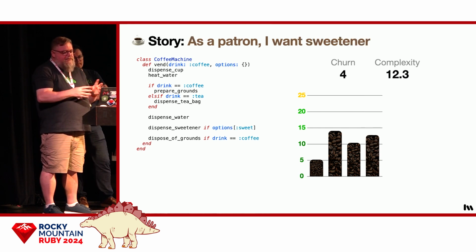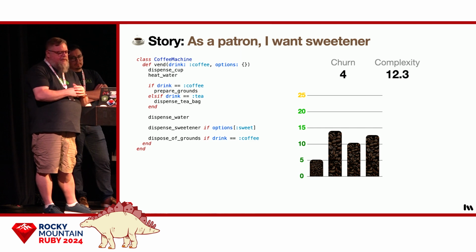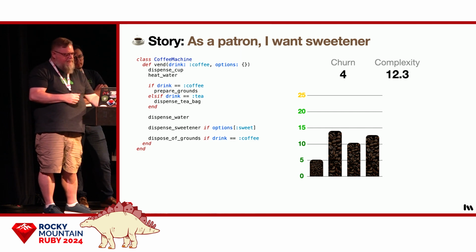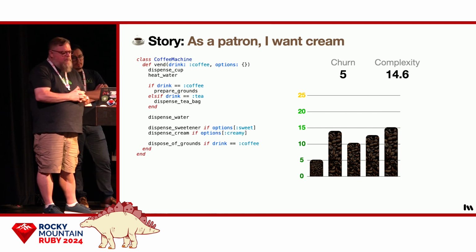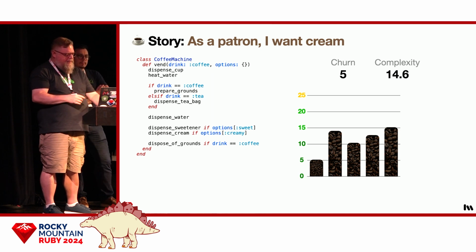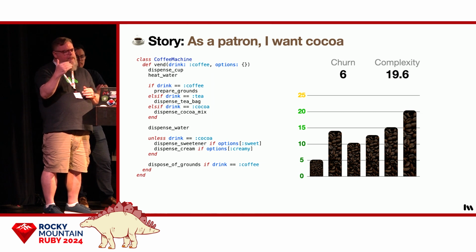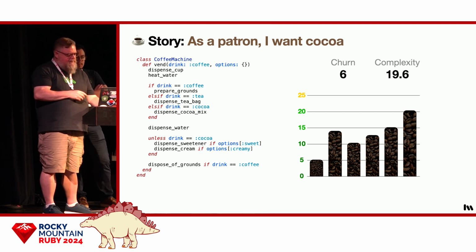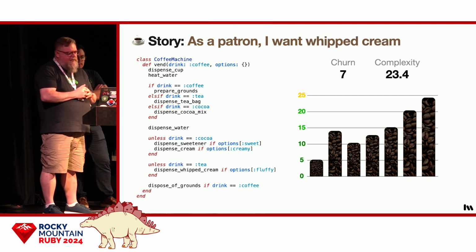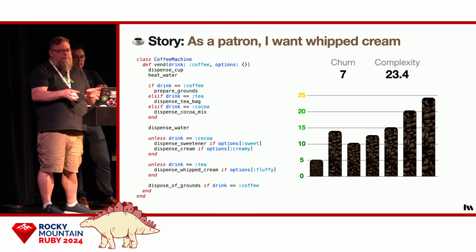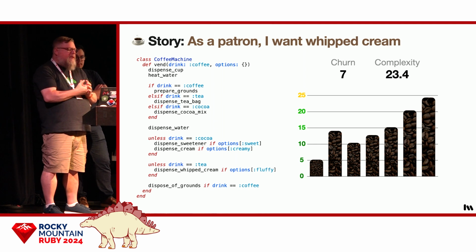All right, next we added sweetener. This was our fourth change. Complexity rose back up to 12.3. We added creamer. That took us to 14.6. Cocoa pushed us all the way up to 19.6. That's just under good enough. Let's see where that last feature puts us. All right, to top things off, we added whipped cream, and that pushed the score to 23.4.